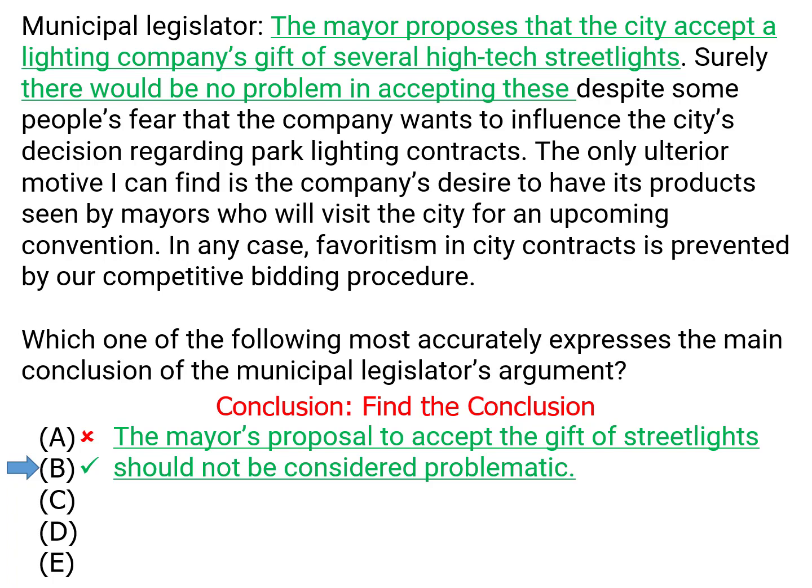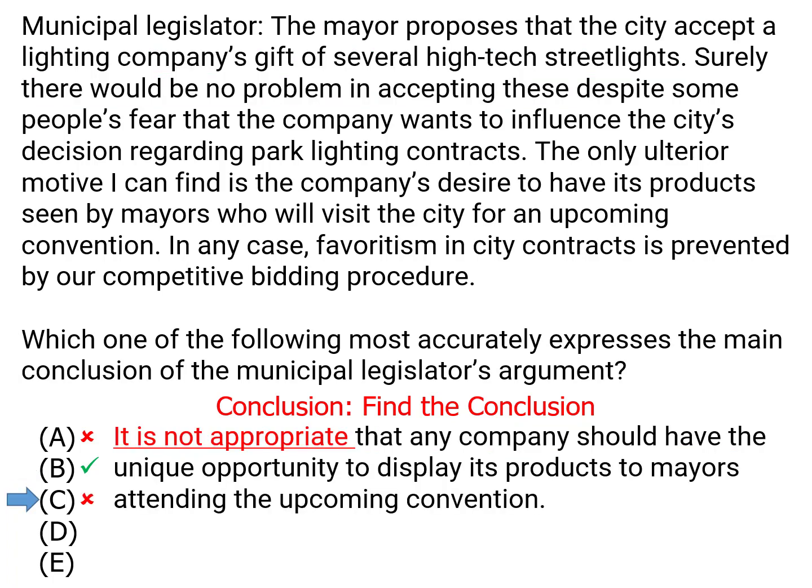We should select it. Now, why are the other answers wrong? Well, answer choice C, that's something that the author never said. The author never said it's not appropriate that a company should have this opportunity. In fact, the author seems okay with the possibility of this company having this opportunity. But regardless, the conclusion can't be something the author never said, so C doesn't work.